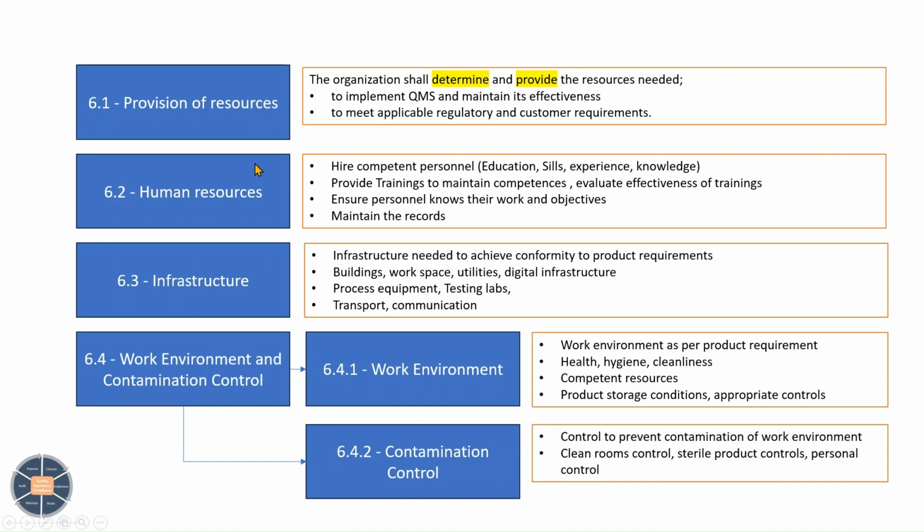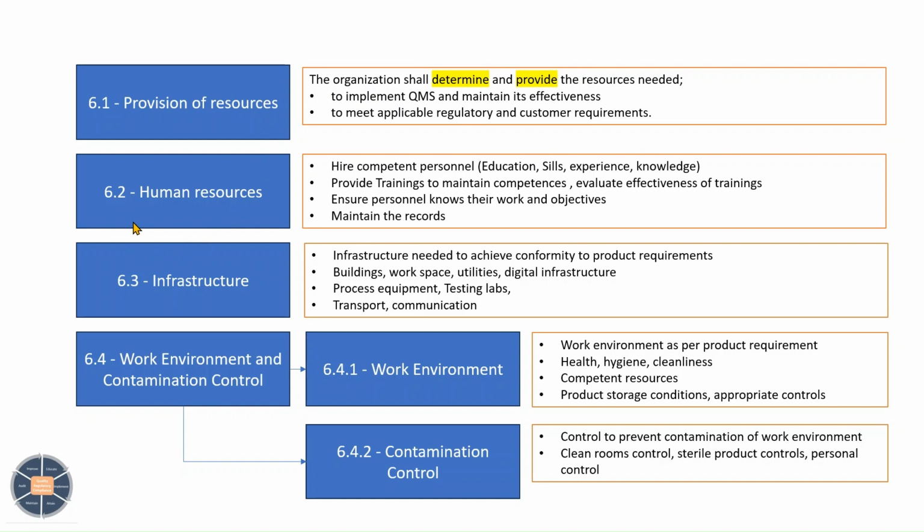6.1 is provision of resources. 6.2 is about human resources. 6.3 is about infrastructure. 6.4 is about work environment and contamination control, and it is subdivided into two: work environment and contamination control.